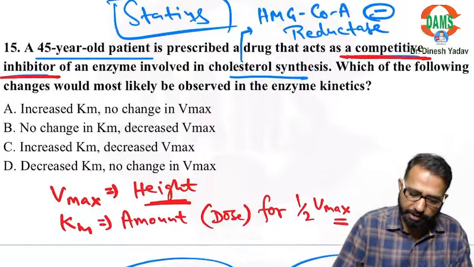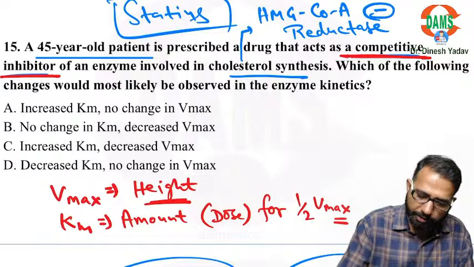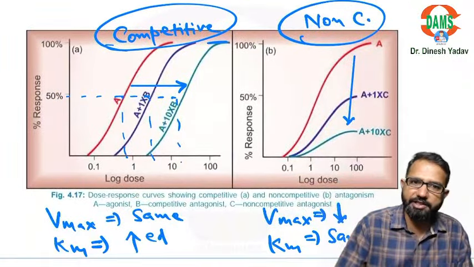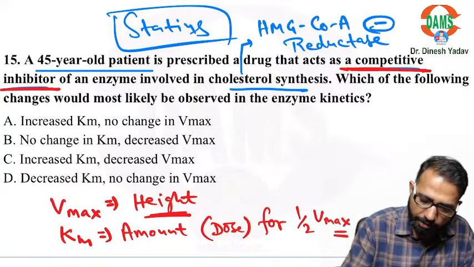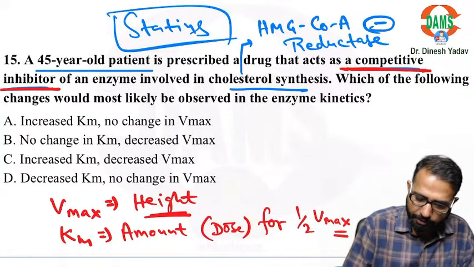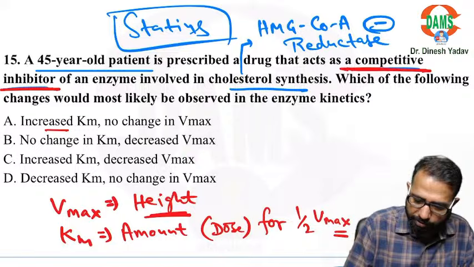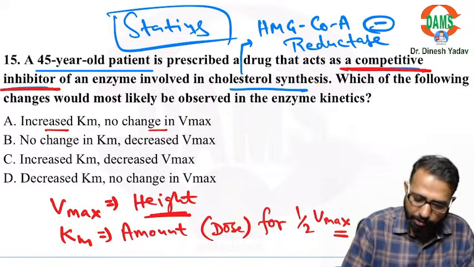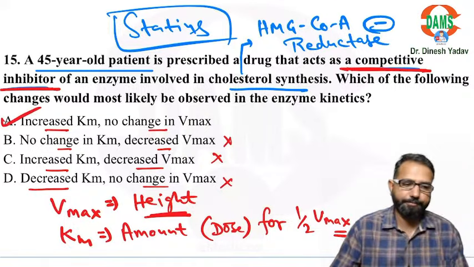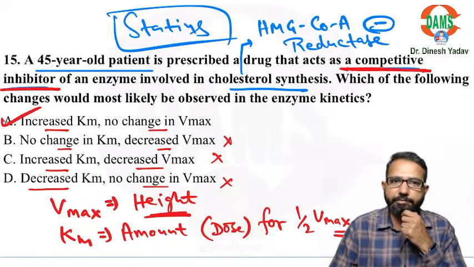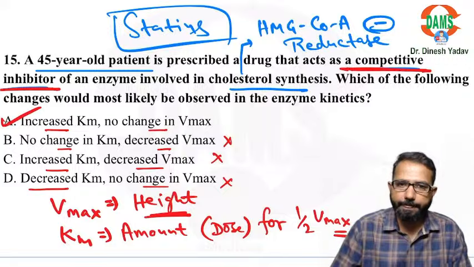So you can see in the competitive, the Vmax is same and the Km has been increased. Options: increase Km, no change in the Vmax. No change in the Km, decrease Vmax. Increase Km, decrease Vmax, no. So what is the correct answer? Option A. Increase in the Km, no change in the Vmax.